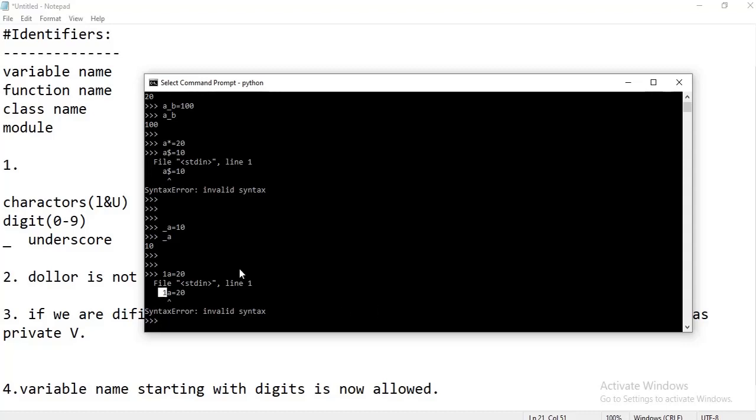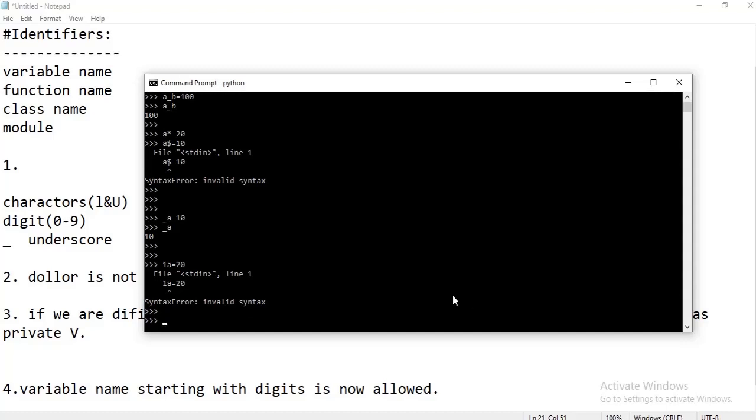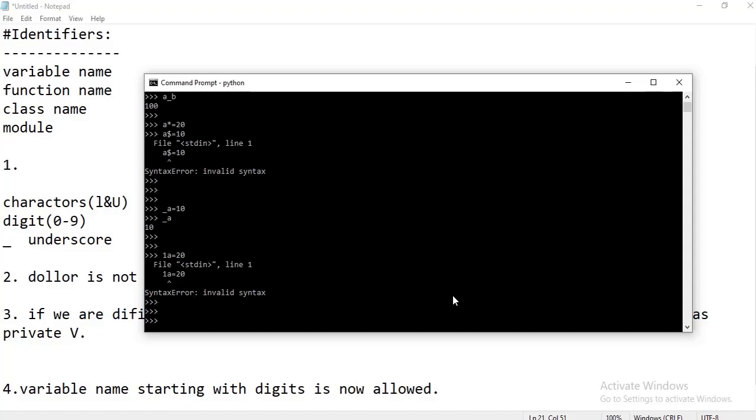Got it? Only underscore is allowed first. After that, we compulsorily need to use a character, which may be an uppercase or lowercase letter. But suppose we use a letter and then a digit, and now I assign it 20.